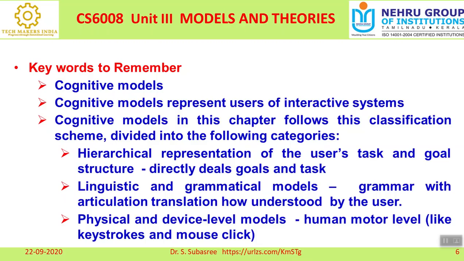The same thing: hierarchical representation of user task and goal structure. It directly deals with goals and tasks. That is the reason I told you, if you develop this model, what would be the outcome? That is the goals and tasks. For achieving this outcome, what are all the task steps that have to be followed? That is the first thing. The second thing is grammar, with articulation and translation, how it is understood by the user.